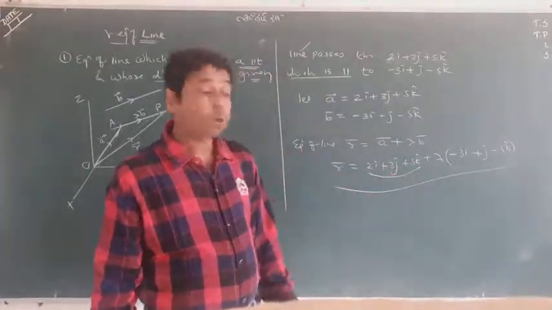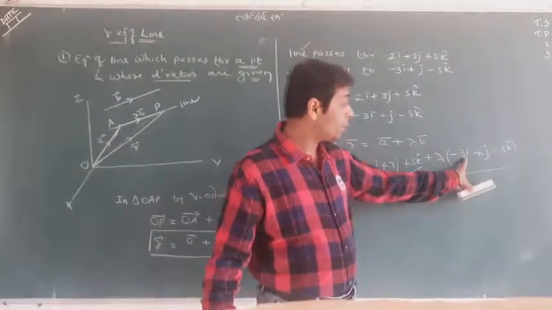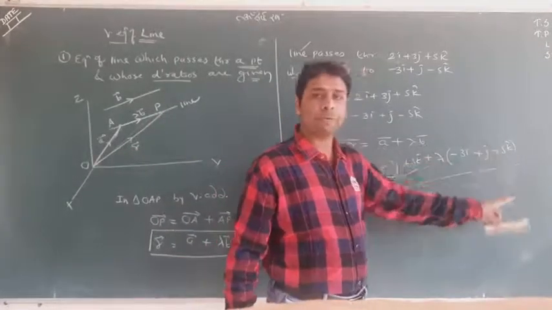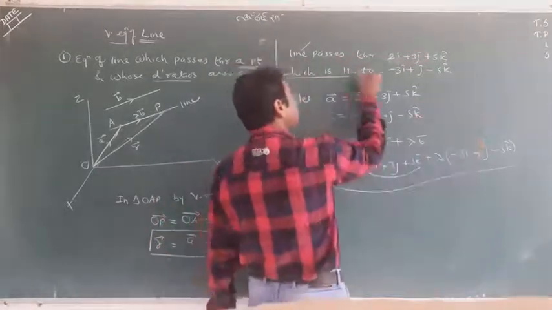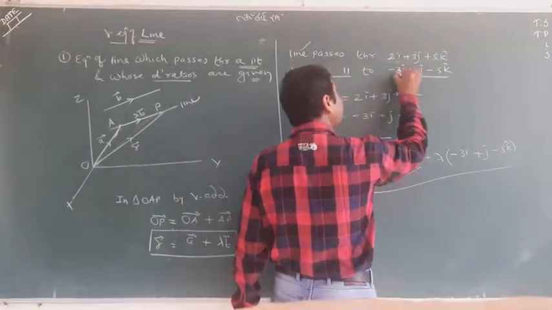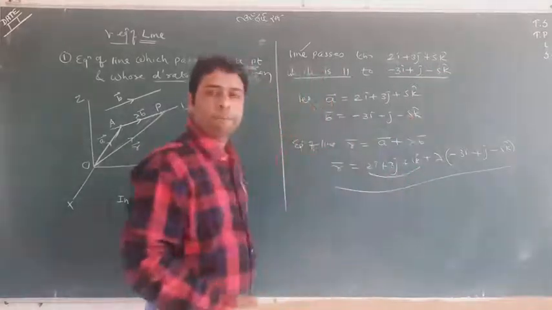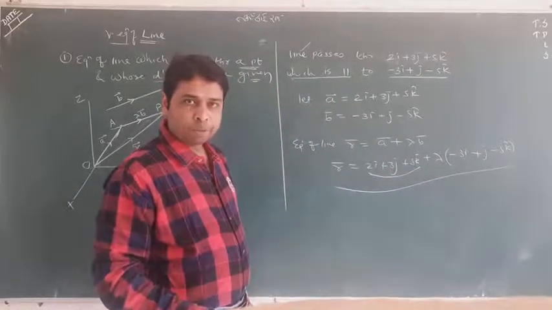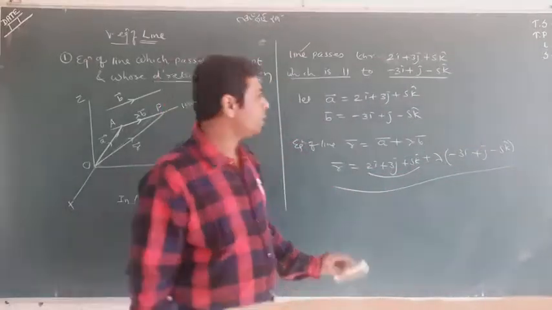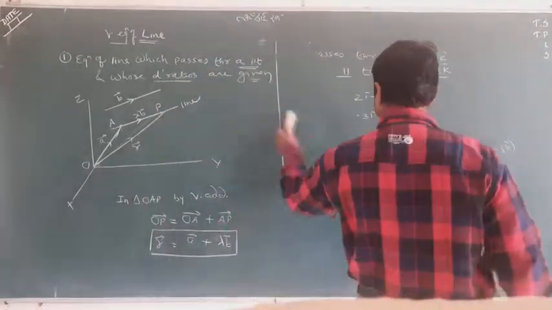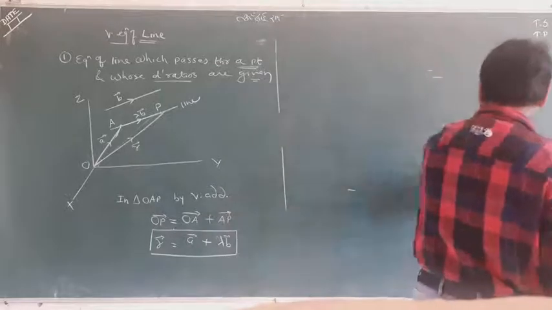And what are the ratios of the line? Say minus 3, 1, minus 5, which is actually B. So when the line is parallel to this one, it means that it carries the ratio which is in i, j, k. So you can say minus 3, 1 and minus 5 are the ratios of the line. I think it is enough to tell you this.